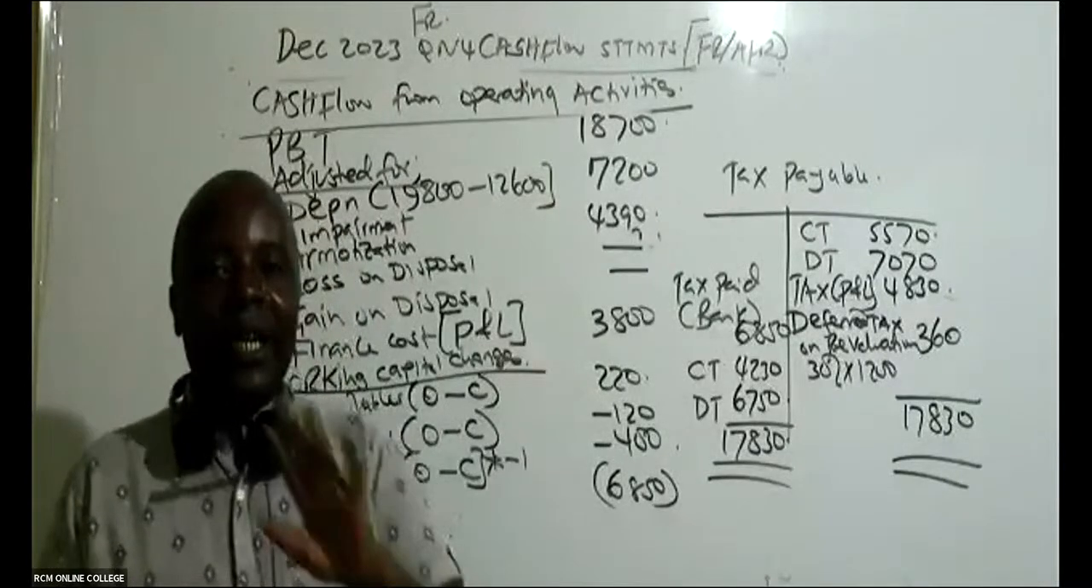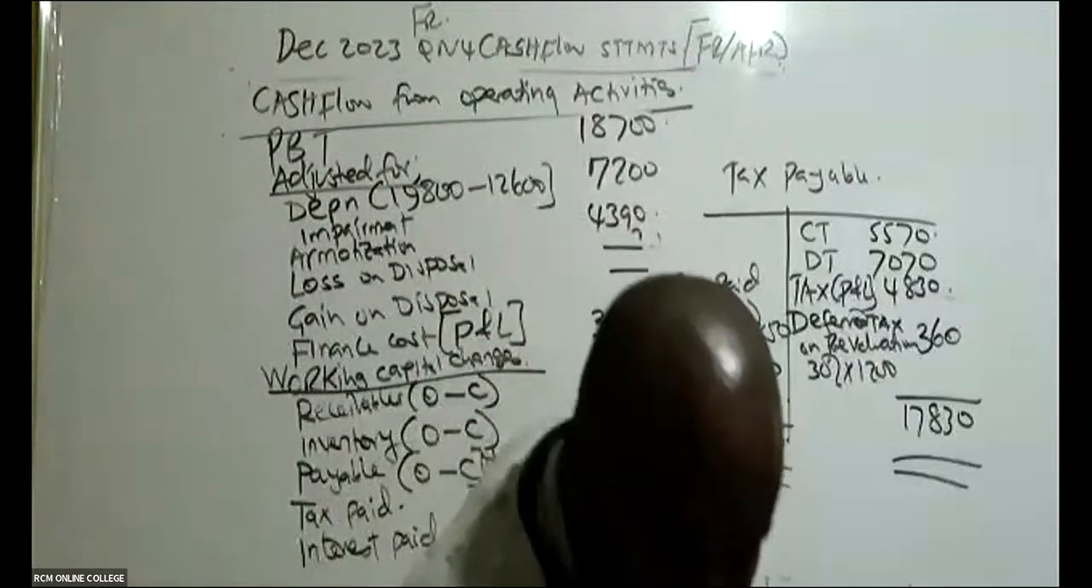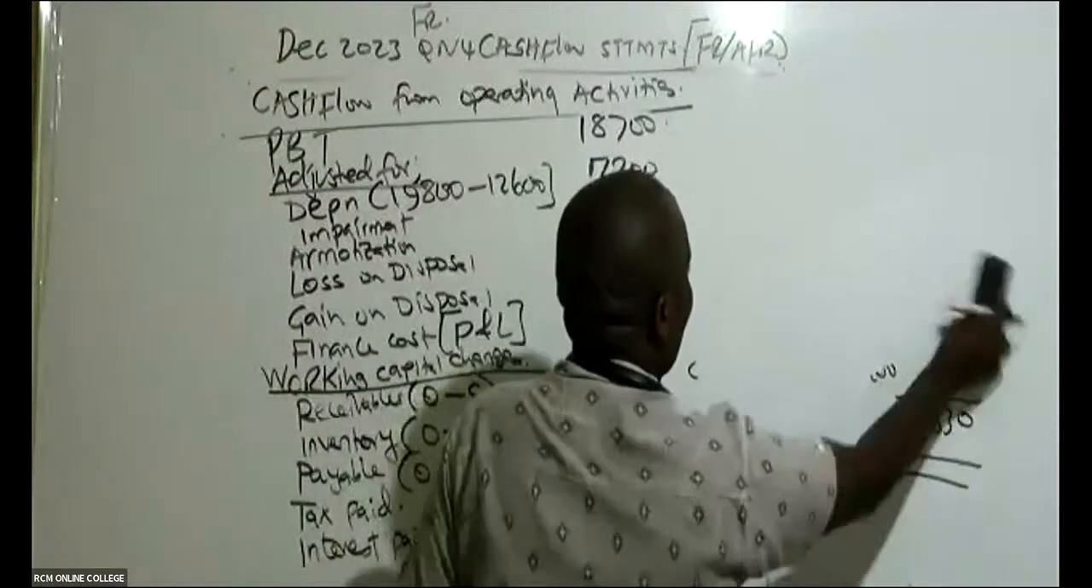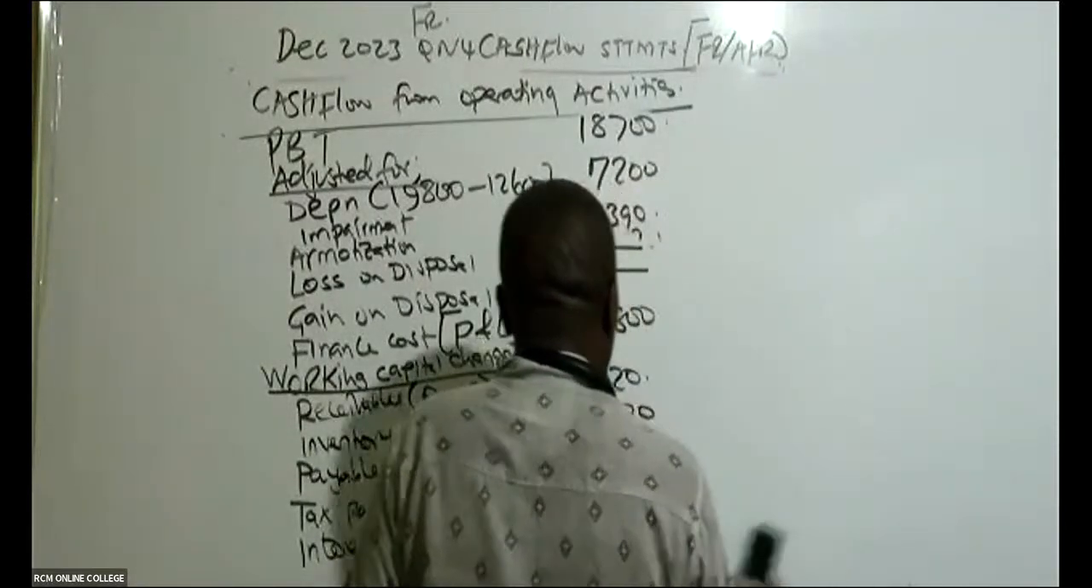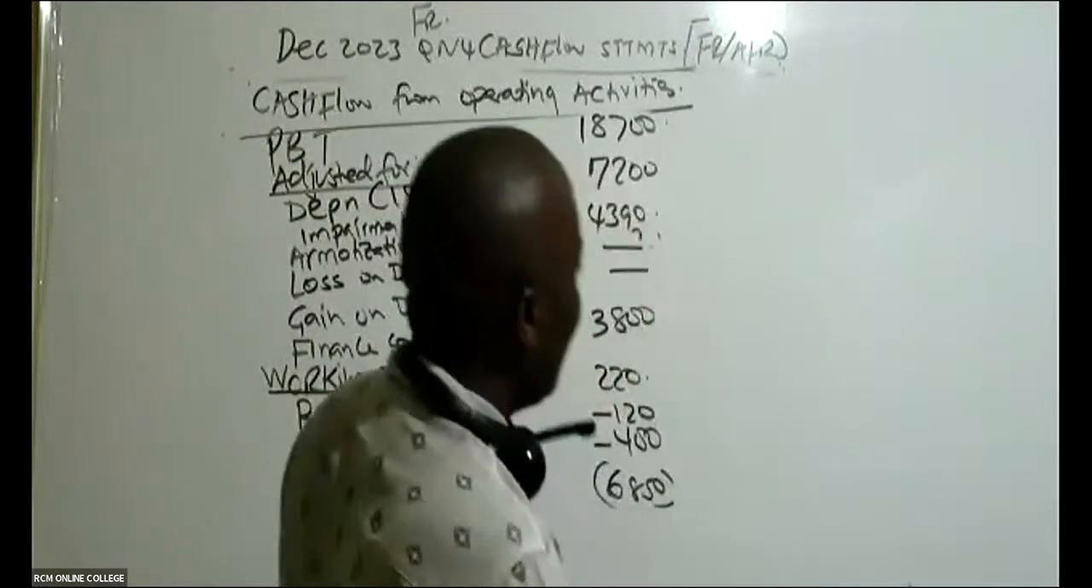The T accounts have no marks, totally. That's why later on you'll see Mwalimu will not be using the T accounts at all.